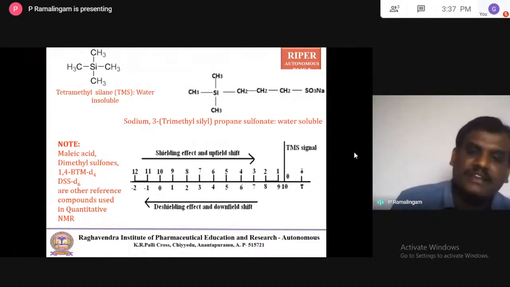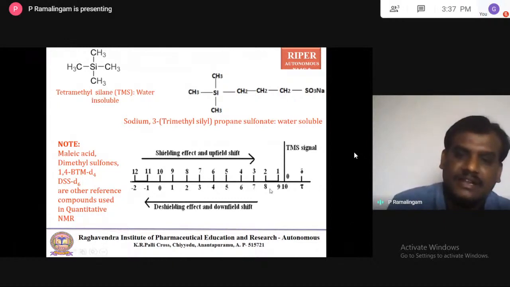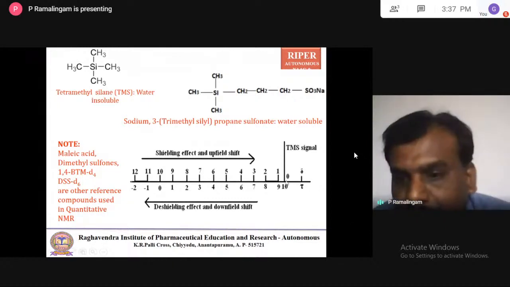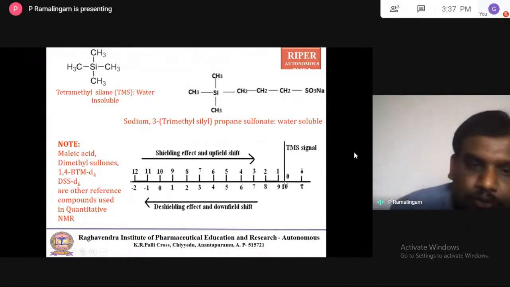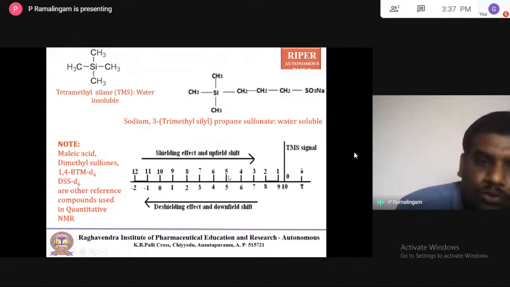So once again, as I discussed in the earlier slide, this is 0 ppm, where we consider the TMS standard, and going this way up to 12, this is called the delta scale, and down is the tau scale, 10 minus.